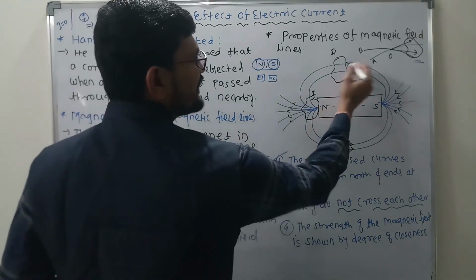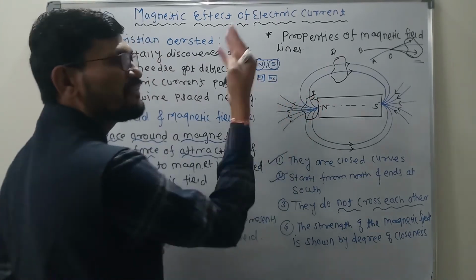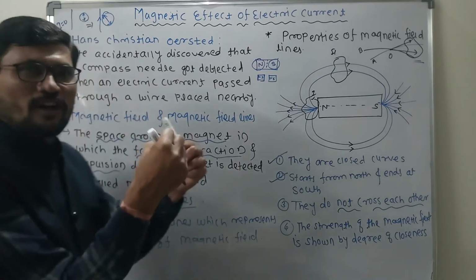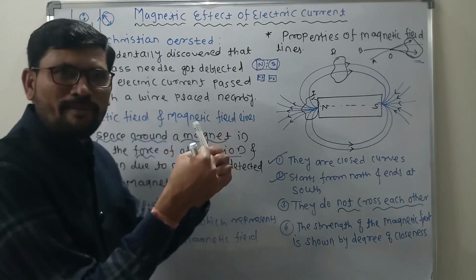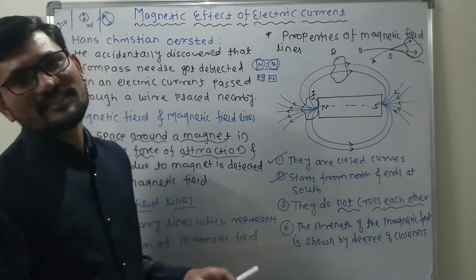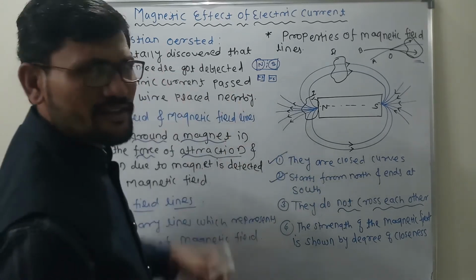Why? Because how many lines are crossing region 2 and how many lines are crossing region 1? Many magnetic field lines are passing through region 1. Clear? The more the crowd of the magnetic field lines, the more the strength. The less the crowd of the magnetic field lines, the less the strength. This is exactly what I just wanted to tell you.